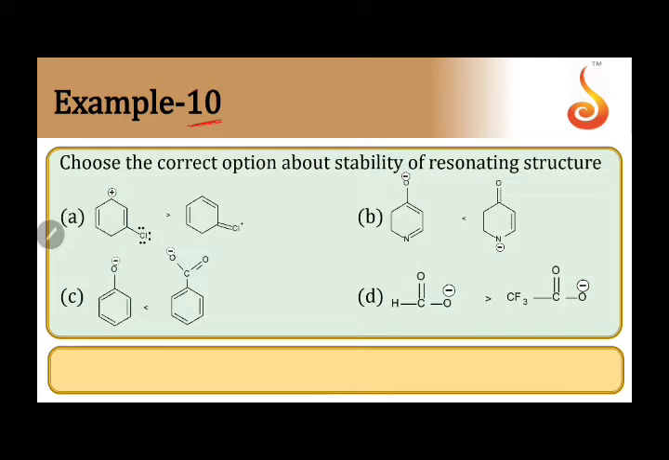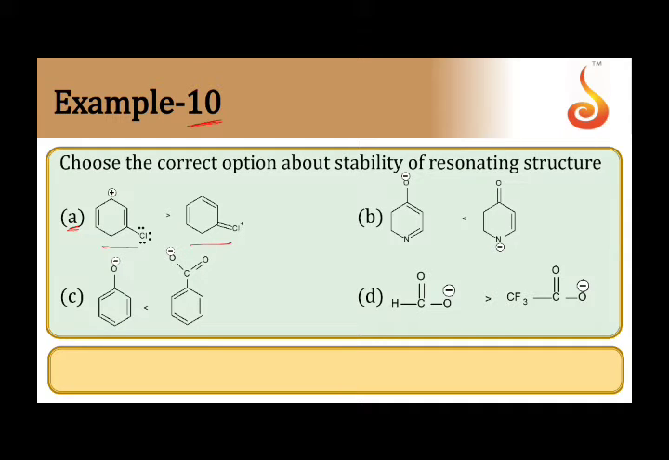Stability of resonating structure. In option A, first of all we can recognize that these two compounds here are the resonating structures for the same compound. So we can apply the rules of resonance to find out who is more stable.